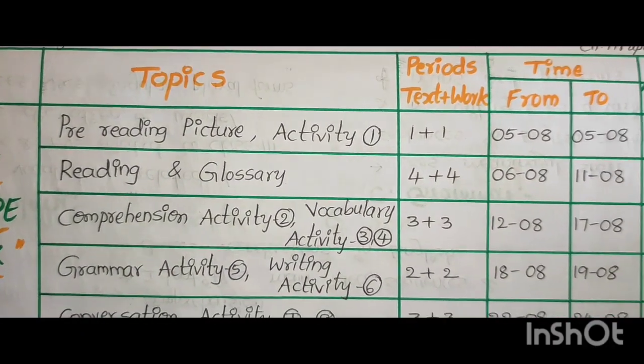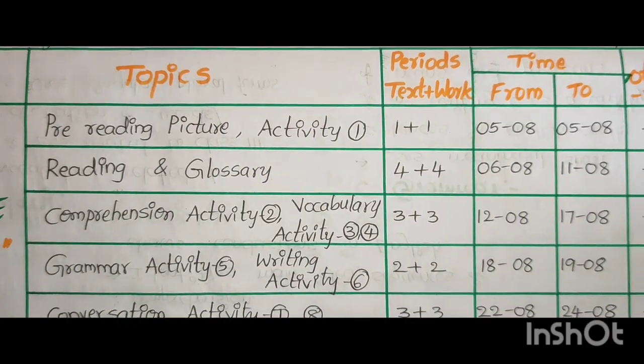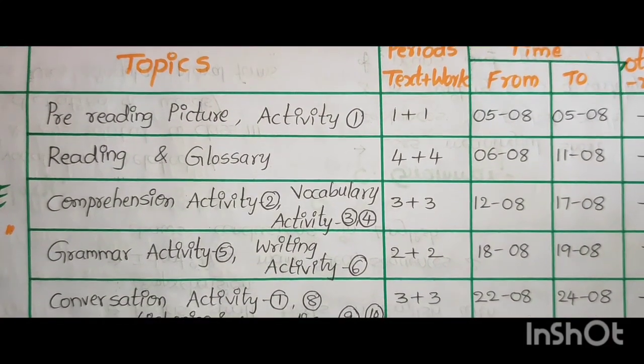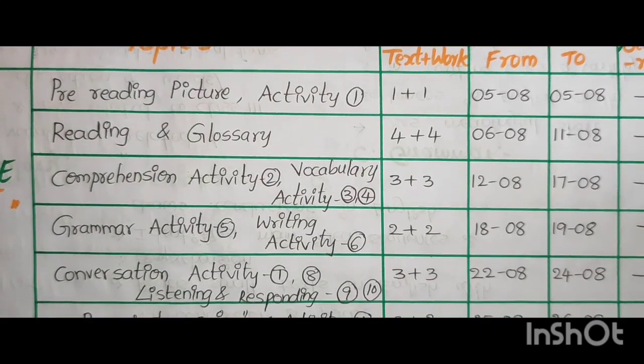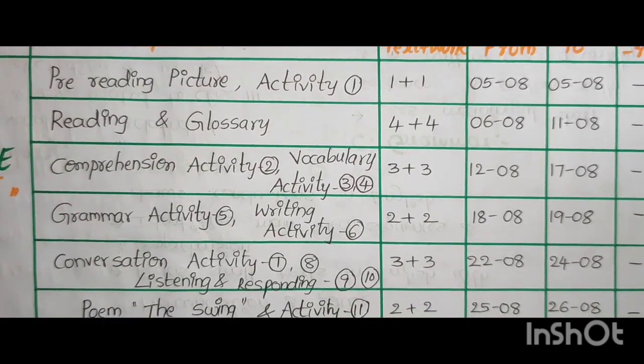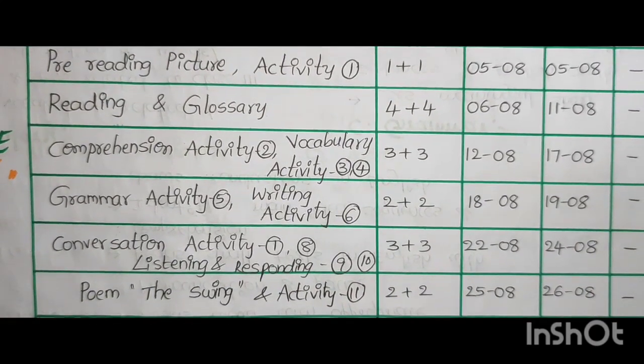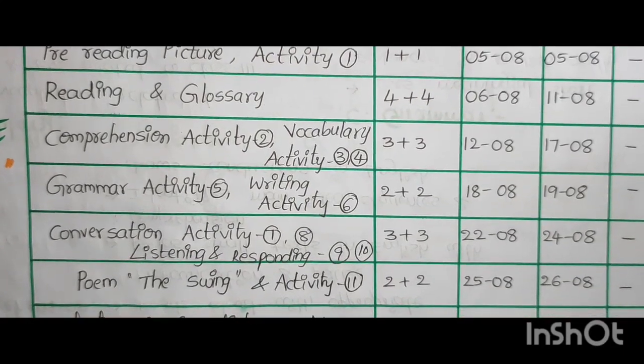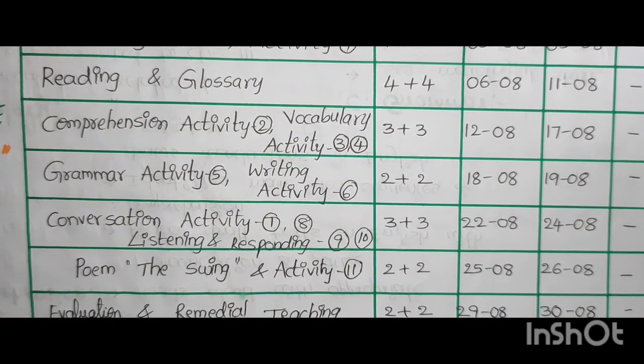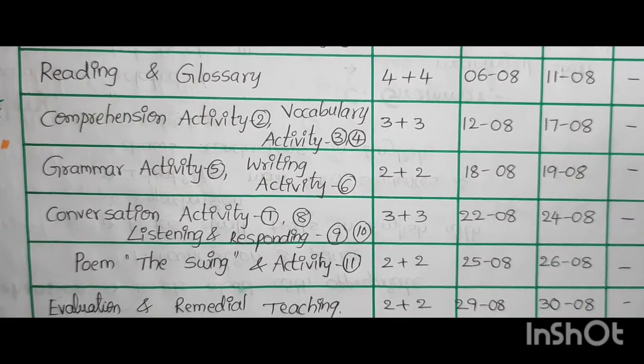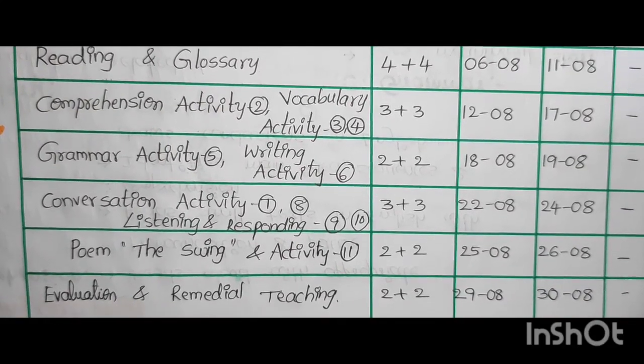Topics: pre-reading picture, activity 1, 1+1, August 5 to 5. Reading and glossary, 4+4, August 6 to August 11. Comprehension activity 2, vocabulary activity 3-4, 3+3, August 12 to August 17. Grammar activity 5, writing activity 6, 2+2, August 18 to August 19.